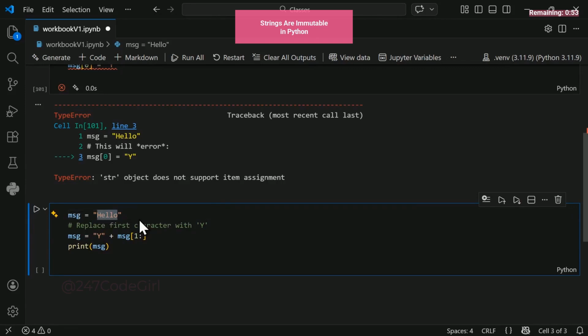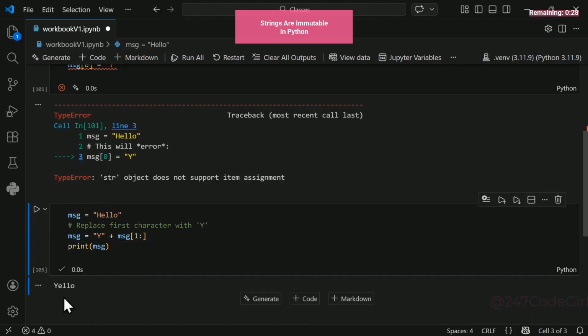Previously it pointed to the string hello. Here we are saying add a new string Y, plus concatenate with the existing string value, which was the message variable. Start at position 1, which would be the letter E, and then go all the way to the end, which is up to O, including O. And this will now create a new string.